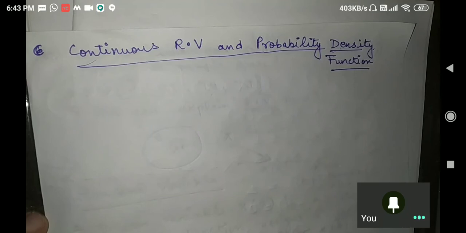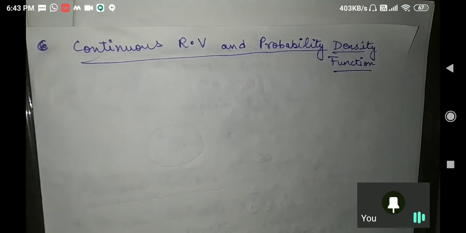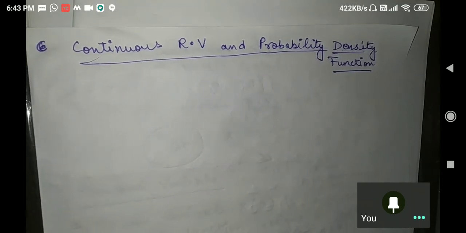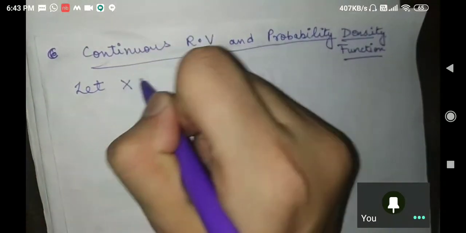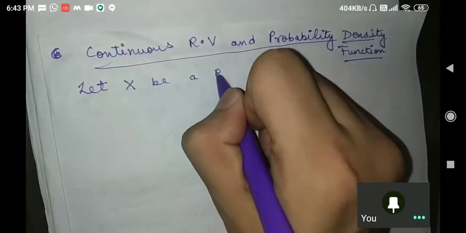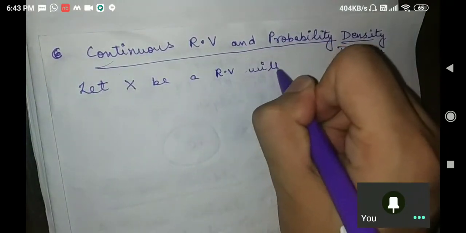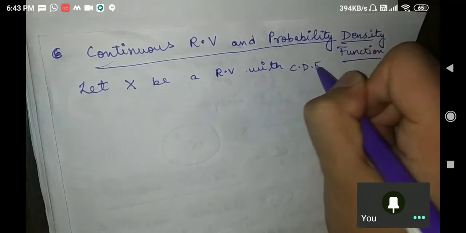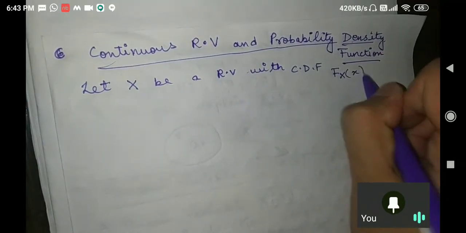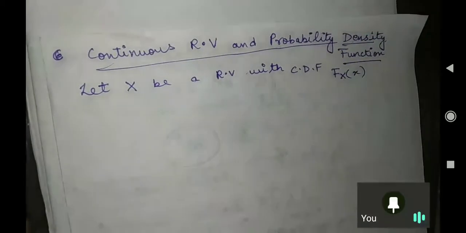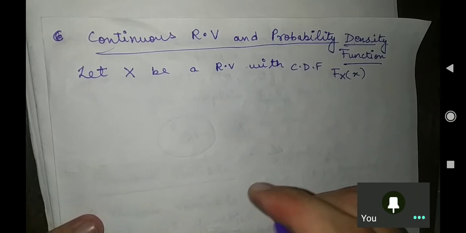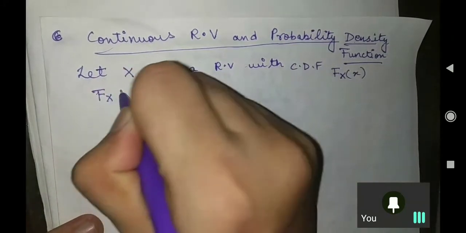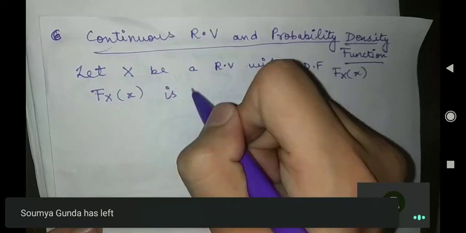This is the case now. Okay. Now let us understand that we are having one random variable x. Let x be a random variable with CDF Fx of x. Let us understand. We are having a random variable with CDF Fx of x. Okay. Now your Fx of x this time is continuous.